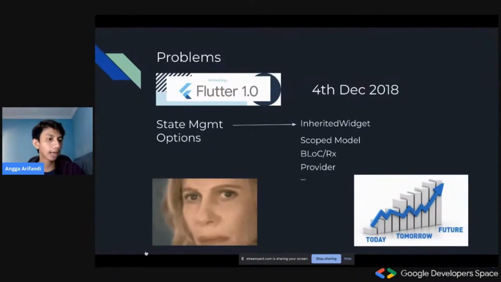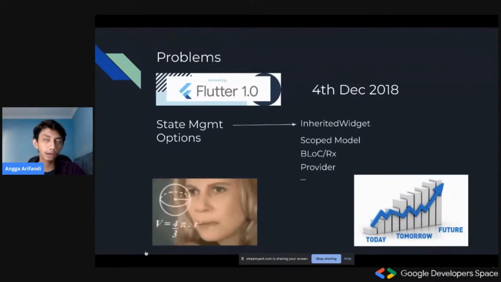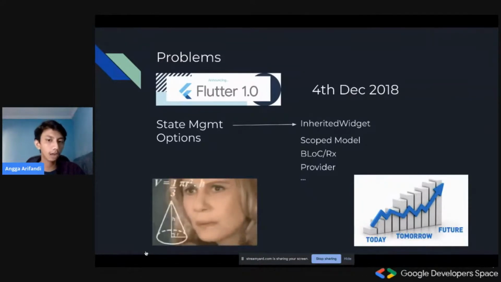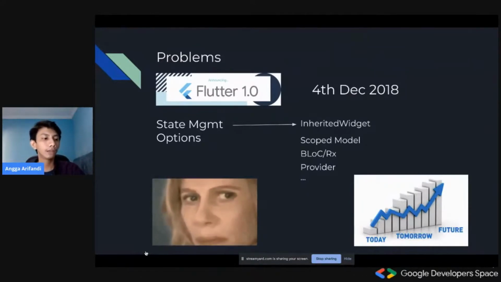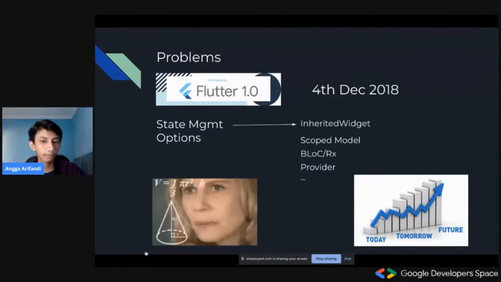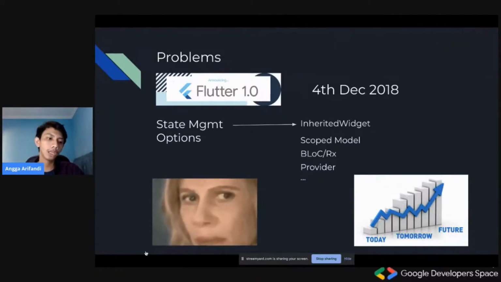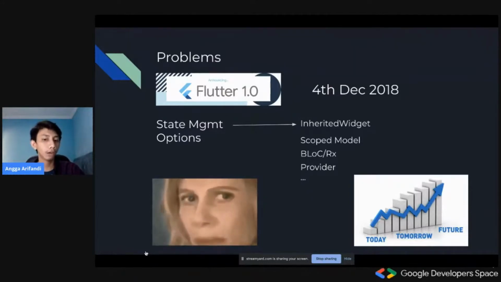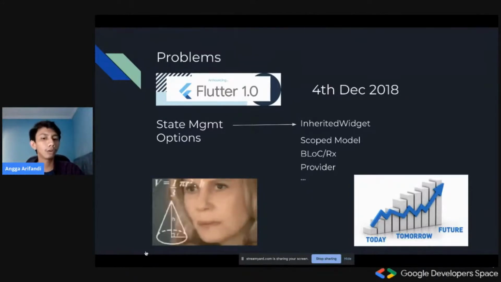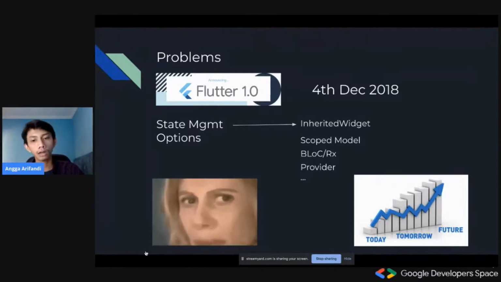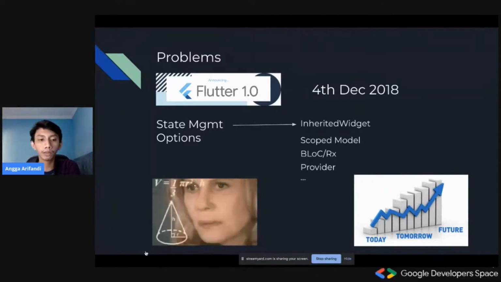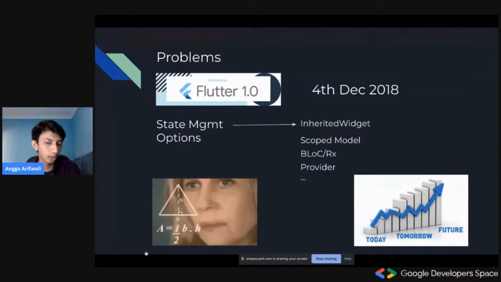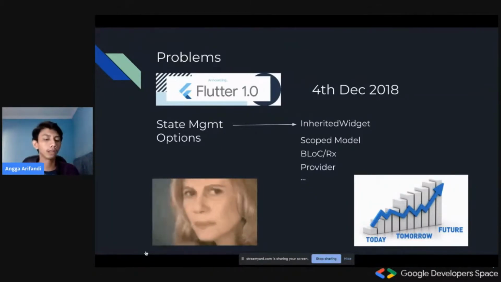and that reflects on the state management options, which I saw keep changing every year. At least in my opinion, the trend is changing every year. So probably in the first year we had inherited widget, and then after that the scope model started being hyped, and then after that we had bloc, and then lately we've been using provider a lot, and a lot of people are talking about how they use provider here and there in their Flutter applications.